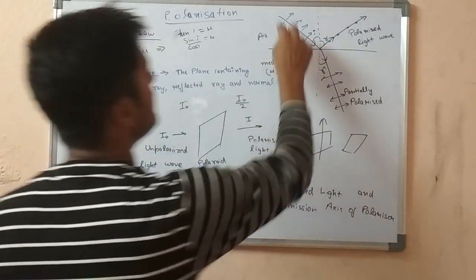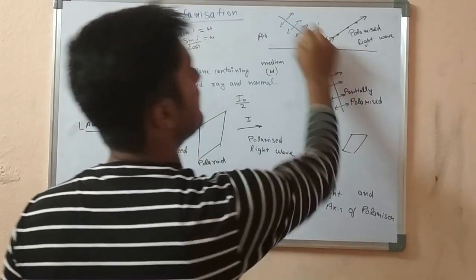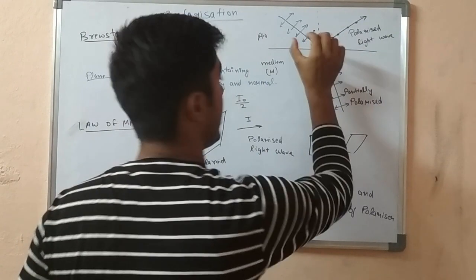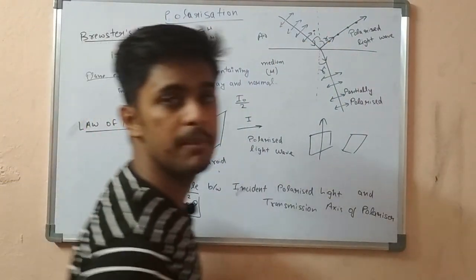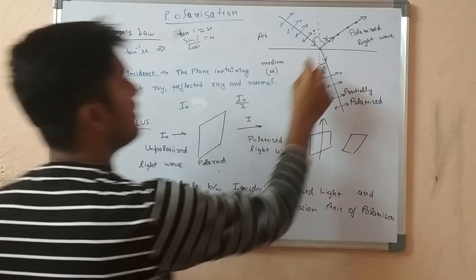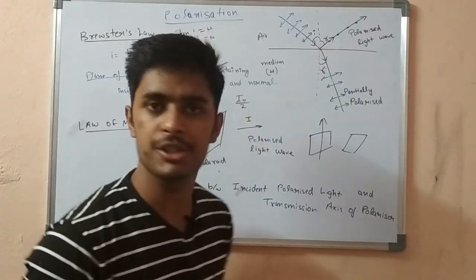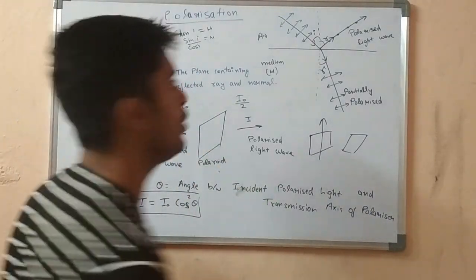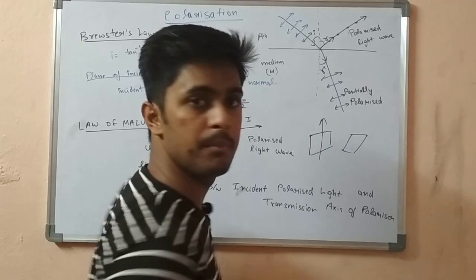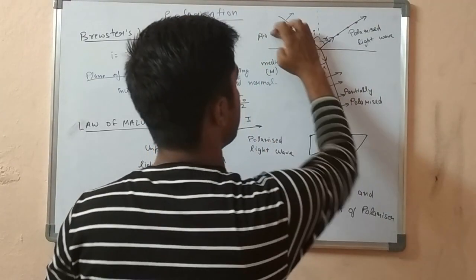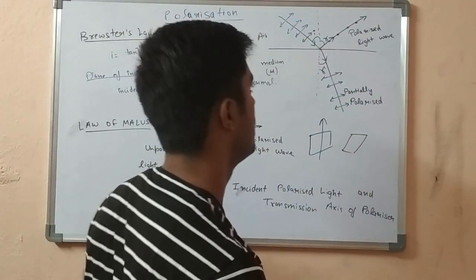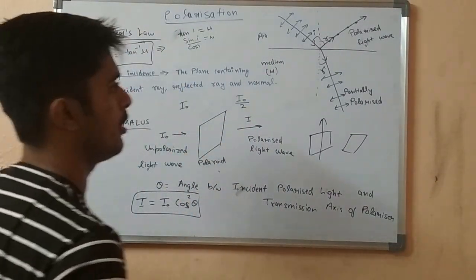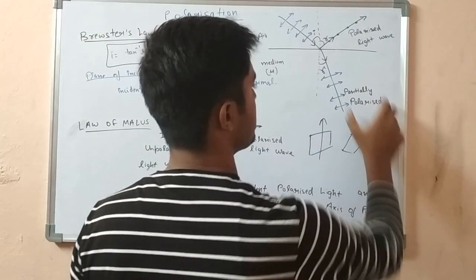The statement is, if the angle of incidence of the unpolarized wave is equal to tan inverse mu, then the light will get polarized. The only condition for polarization here is i should be equal to tan inverse mu. What is mu? Mu is the refractive index of the second medium. This is air, so its refractive index will be 1. So using this formula, we can find the incident angle in case of Brewster's Law. This is the polarized ray of light and this is partially polarized.